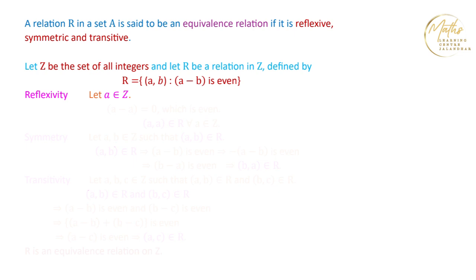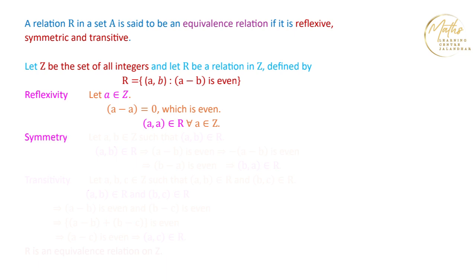So we calculate A minus A, which is clearly 0. A is an integer, A minus A is 0, and this number is an even number. So A is related to itself. We have proved that for all A belonging to Z, A is related to itself. So this relation is reflexive.